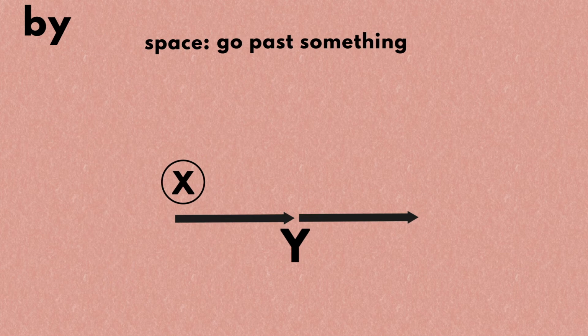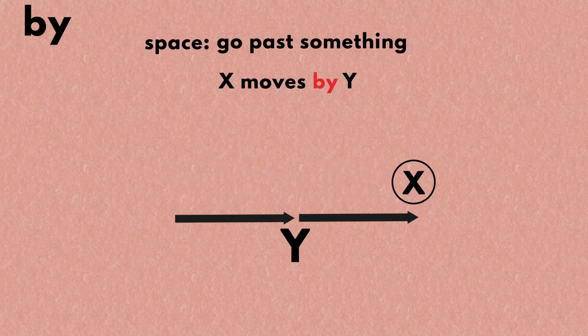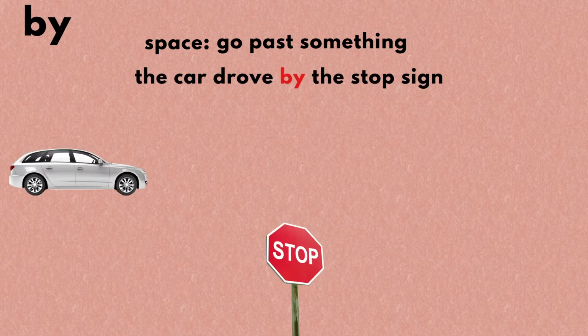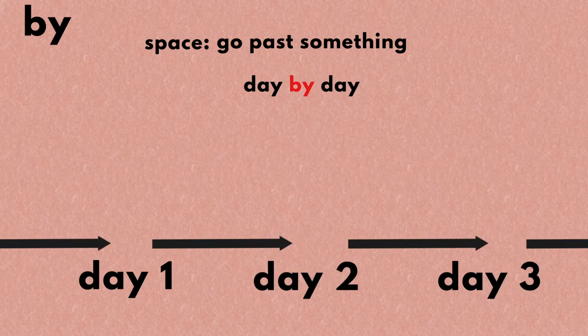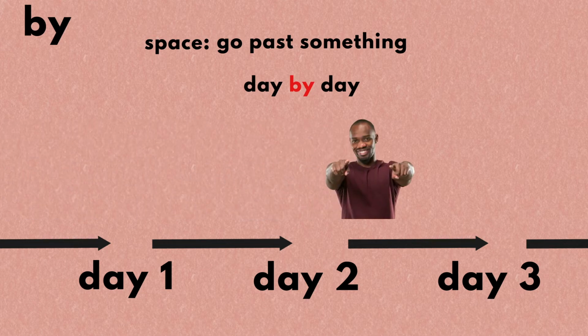The second space-related meaning is to go past something. If X goes near Y and then past Y, we say X moves by Y. For example, if you say the car drove by the stop sign, it means that the car drove near the stop sign and then drove past the stop sign. If you say day by day, then you are moving past one day and another day and another day and so on.